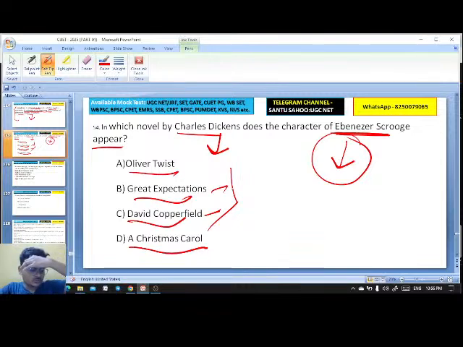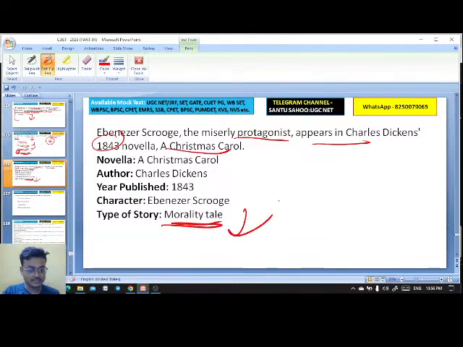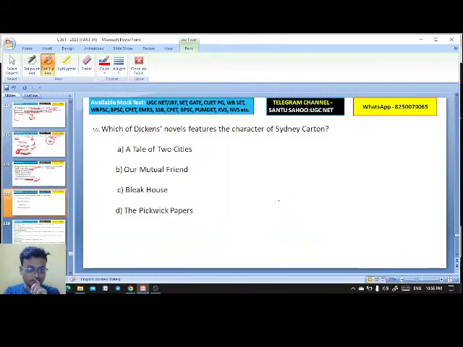Here the character Ebenezer Scrooge appears in A Christmas Carol. Very good, Neetu. Christmas Carol. It's a very miserly character. Well done, Neetu. Ebenezer Scrooge, the miserly protagonist, appears in Charles Dickens' novella, that is the 1843 novella, A Christmas Carol. It's a morality tale. Question number 55 on your screen.